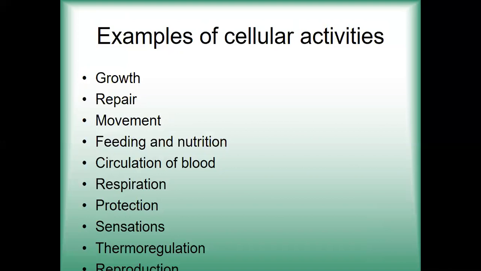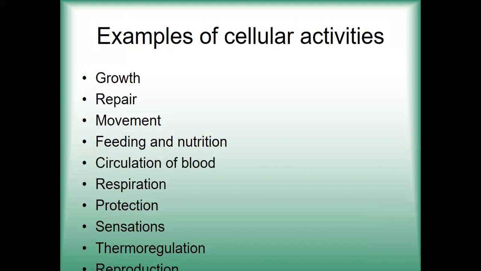Then coming to feeding and nutrition. Here also there are many steps in the food that we eat. The first thing we do is take a morsel of food in the mouth. So inside our mouth, what do we have? We have a tongue which is made up of many sensory cells. The tongue is muscular, but it has muscle cells and sensory cells. It helps in chewing the food and in swallowing the food down.